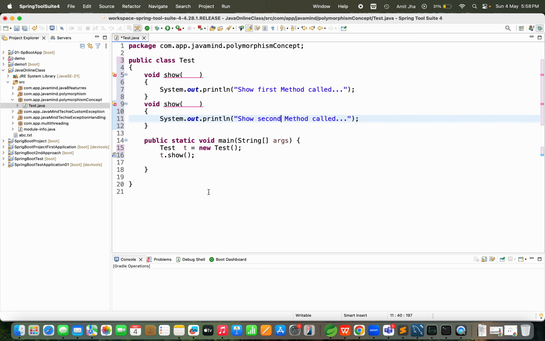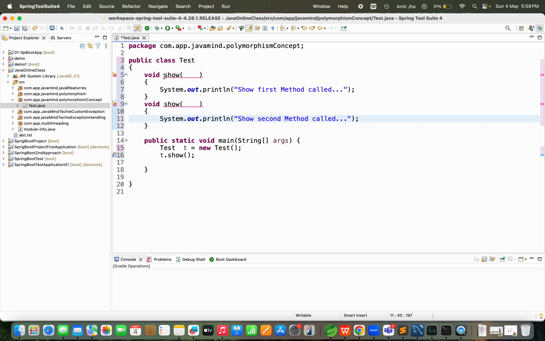So guys, compile time polymorphism is achieved by method overloading. The compiler is also confused about which method it needs to call. So this thing is happening at the time of compilation. Yes or no? Compile time. That's why we can say method overloading is also known as compile time polymorphism, which is achieved by method overloading.